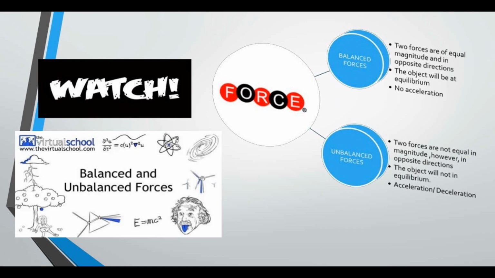Here the two forces are not balanced, therefore the result is the motion of the weaker team towards the larger force along the rope. So we conclude that when two forces are of equal magnitude and in opposite direction, the object will be at equilibrium and there is no acceleration; that we call balanced force. While in unbalanced force, the two forces are not equal in magnitude, though in opposite directions, the object will not be in equilibrium, and acceleration or deceleration will take place.